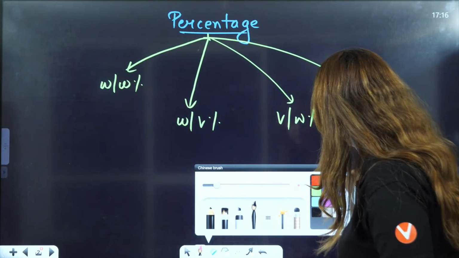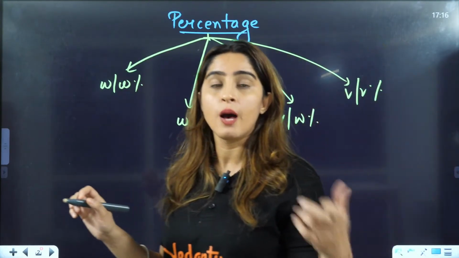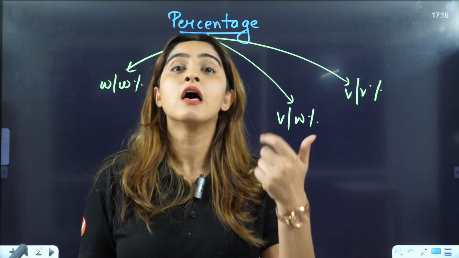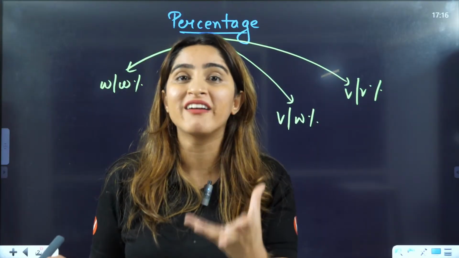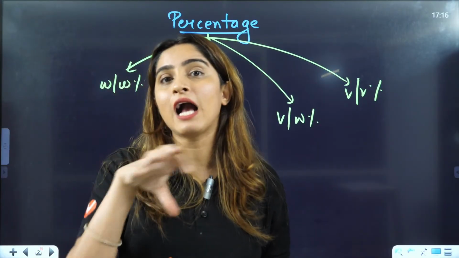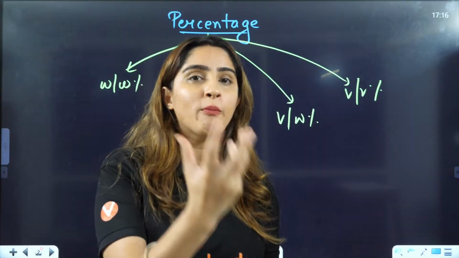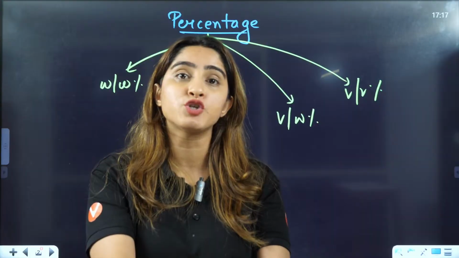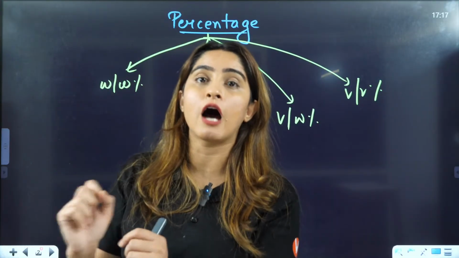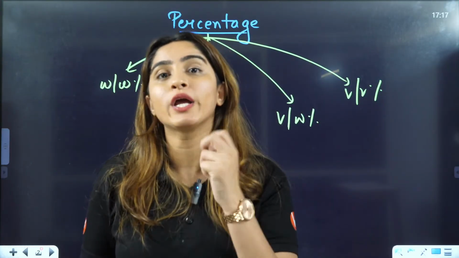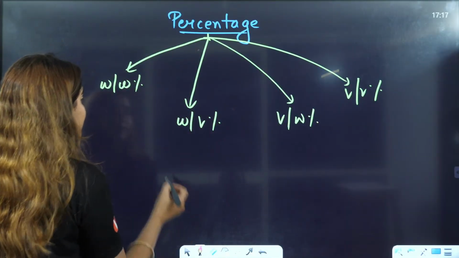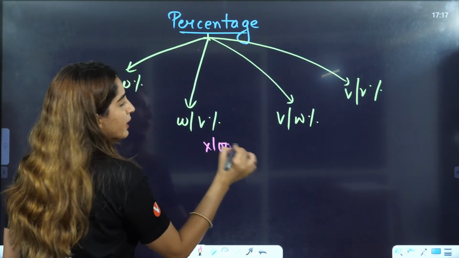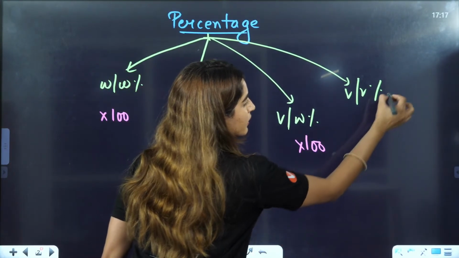Now, percentage. In mathematics, you must have learned that percent means we will multiply by 100. We are thinking out of 100, right? Out of 100, how many bananas are good? How many bananas are bad? Out of 100, how many chocolates are white chocolate and how many are dark chocolate? So out of 100, we are talking about. So we'll multiply everything with 100. This will be multiplied by 100, this will be multiplied by 100, this will be multiplied by 100, and this also will be multiplied by 100.